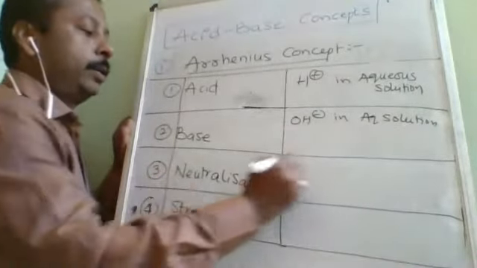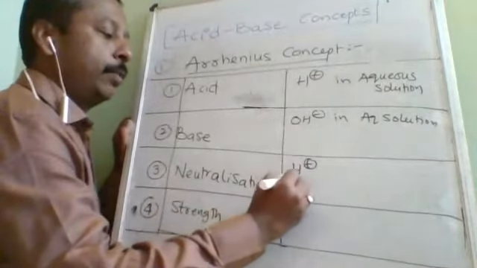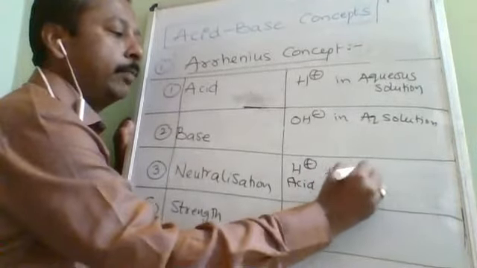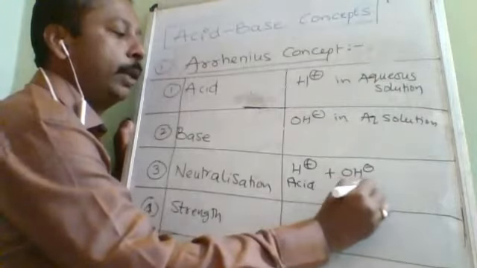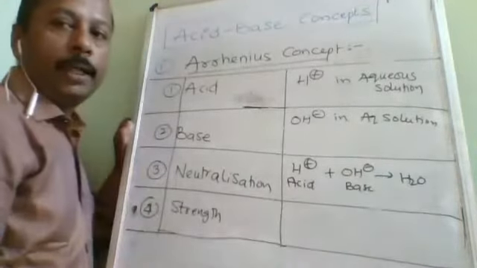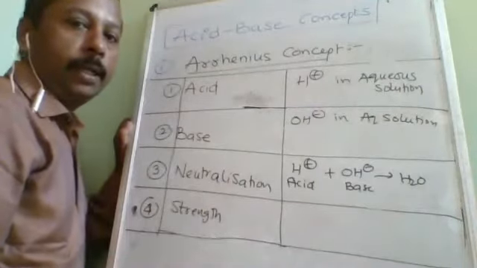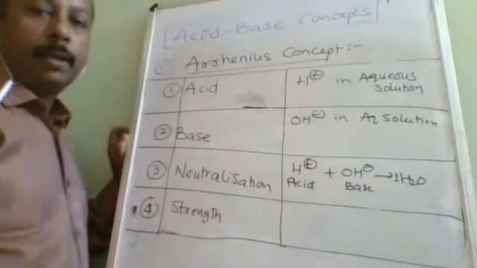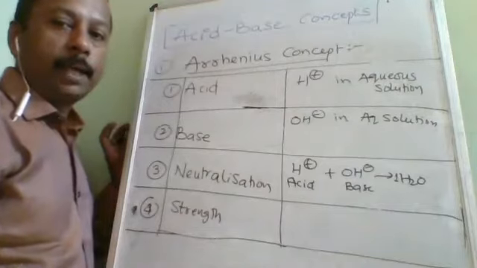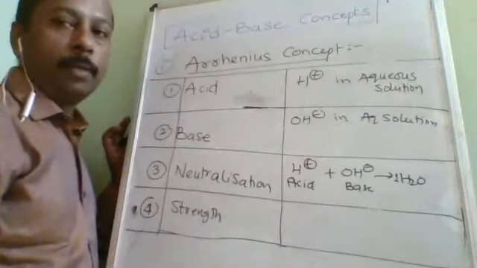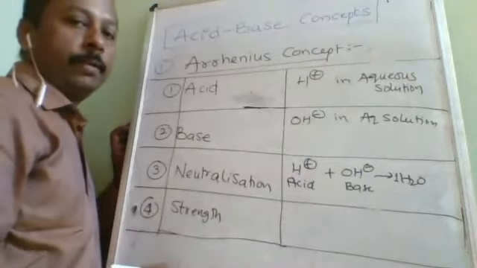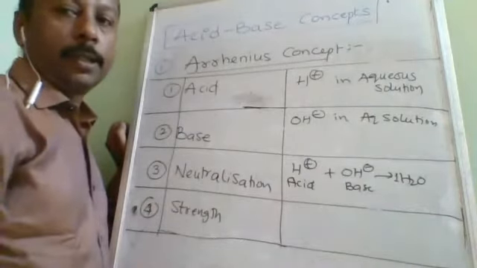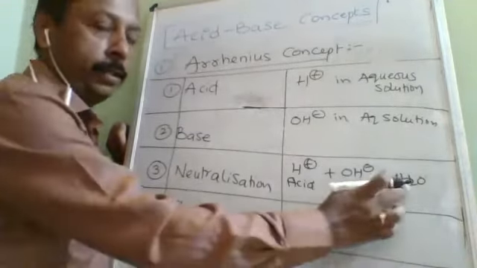Okay, now neutralization is the combination of H plus, which is furnished from acid, with OH minus, which is furnished from base, to form water. Let it be any acid and base, it will provide a water molecule only. The common product when any acid and any base react with each other is water. That's why, when in future we study thermodynamics, the enthalpy of neutralization is constant. It is constant because of the constant product.